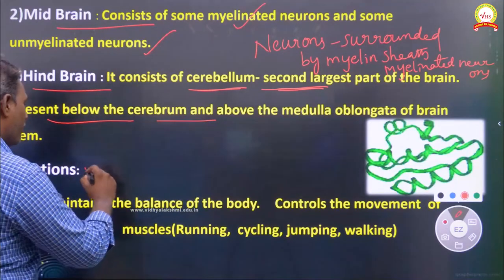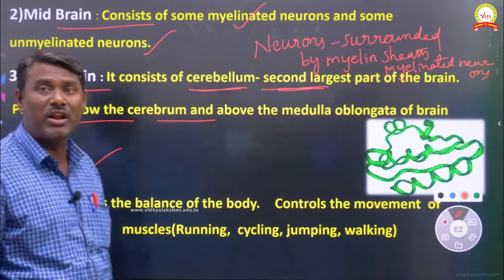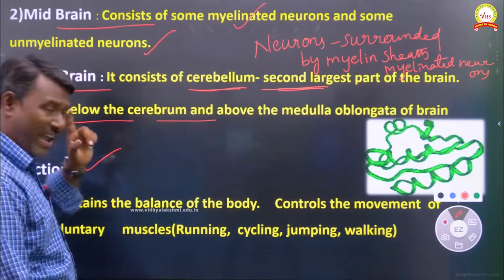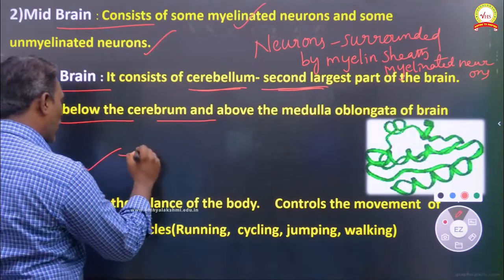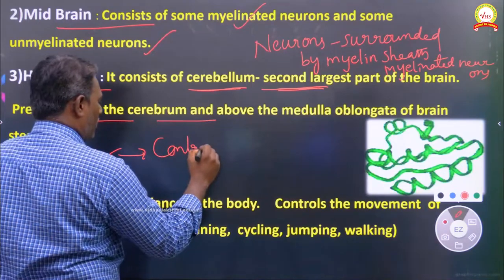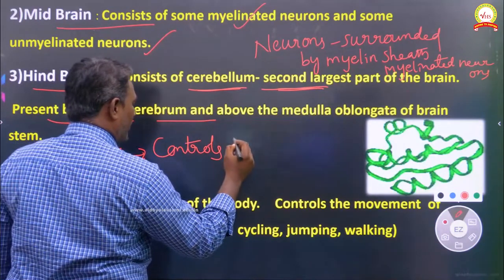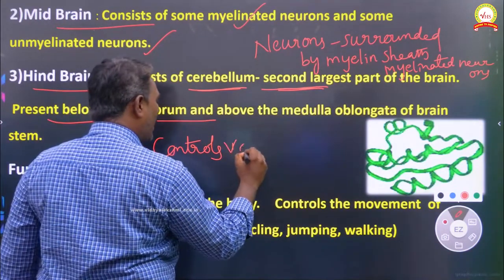A very important concept is the functions of the cerebellum. The main function of the cerebellum is that it controls different types of voluntary actions.